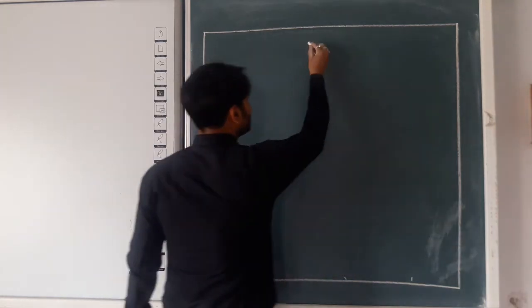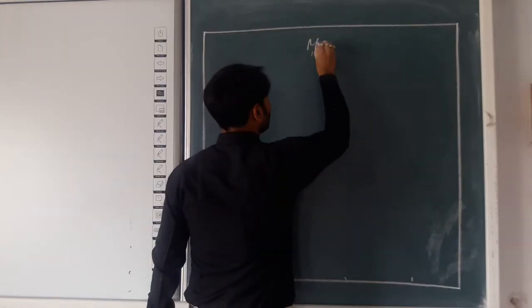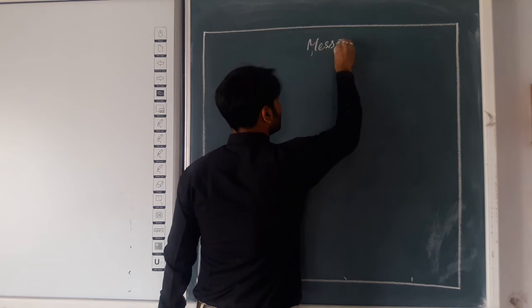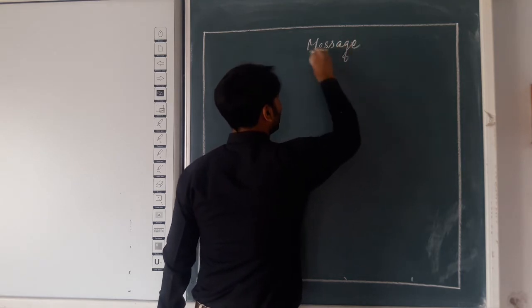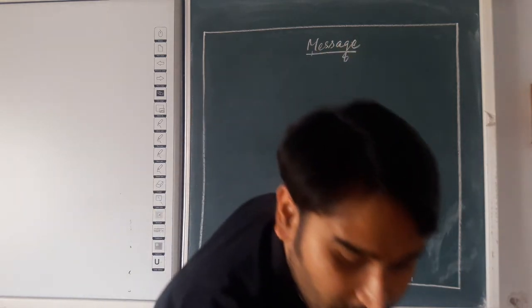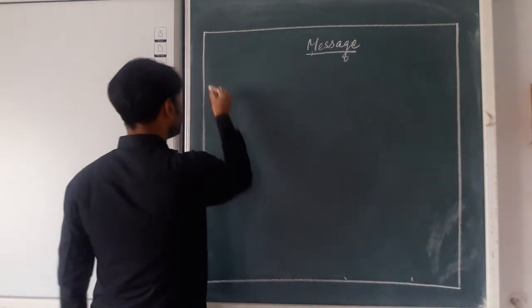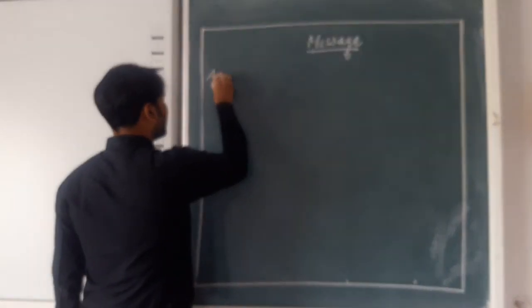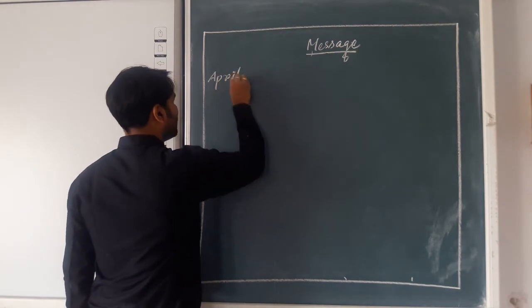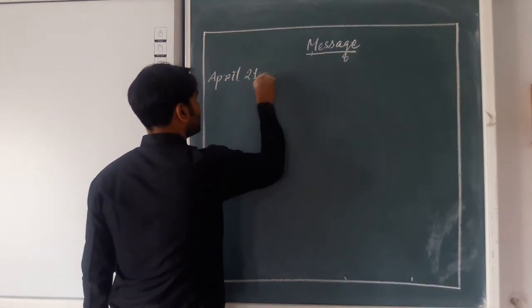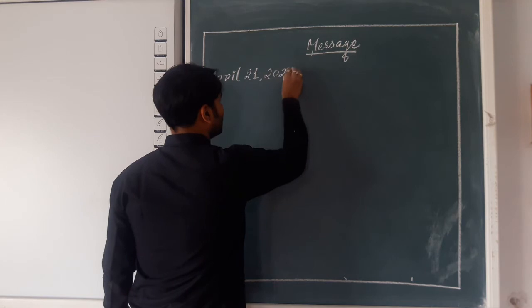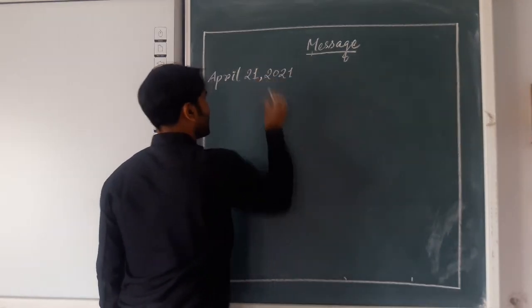As you know, first you will write the word message in the middle, and it will be underlined. Next you will write the date. Suppose today's date is April 21, 2021. In that way you will write the date.